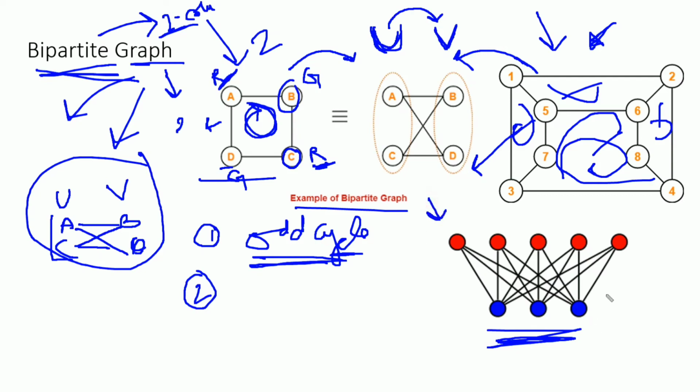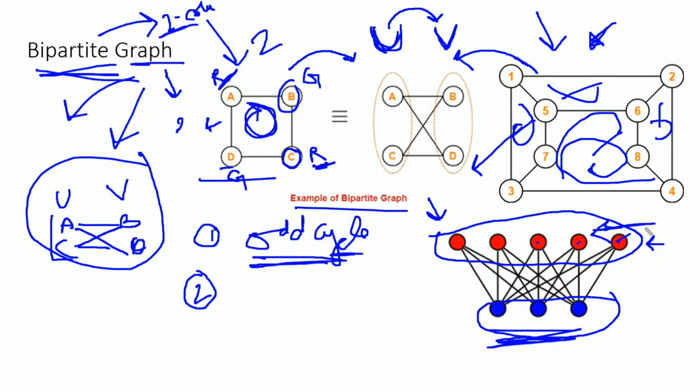Like if the graph is a bipartite graph, it means that suppose this is a set and this is another set. So both of these sets are independent sets. Like this element is not depending on this element, is not depending on this element. If the vertices inside a set are independent in nature, it means they are not adjacent to each other. So if they are not having any edge connecting the vertices, then we can color them with the same color.